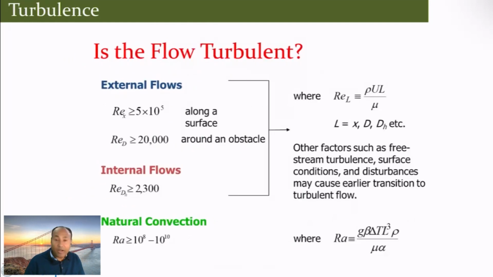So how can one tell whether the flow is turbulent or not? You can look at a non-dimensional number like the Reynolds number and identify it based on whether it is internal flow, natural convection, or external flow. You have to characterize based on the Reynolds number. If it is beyond a certain limit, then the flow is considered to be turbulent, and it shows the physical properties of turbulence. So these are the basic ideas about turbulent flows.